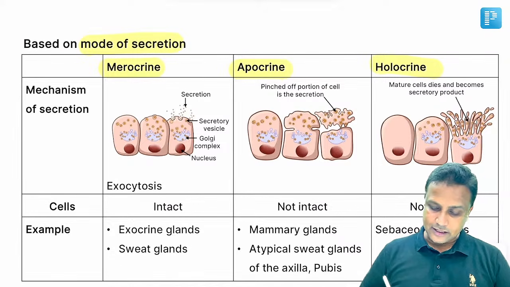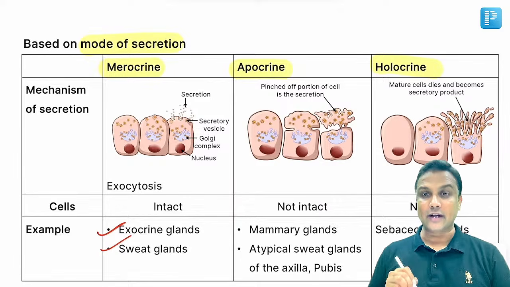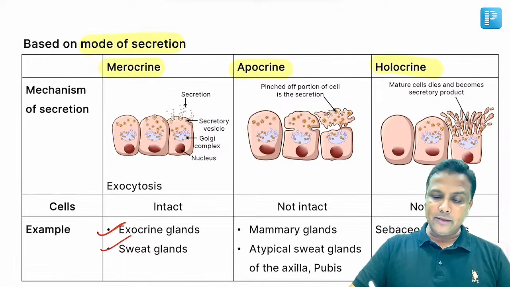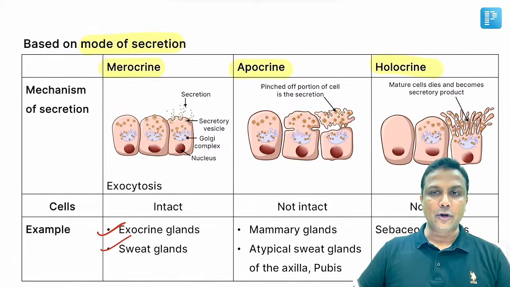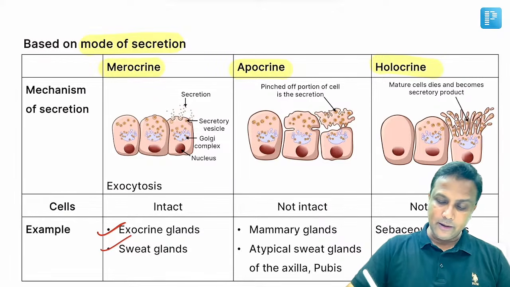And examples बहुत important है. This will be in exocrine glands and the sweat glands. Exocrine glands and sweat glands, they are secreting by which method? Merocrine secretion. Apocrine का मतलब क्या होता है? Whatever secretions are produced in the gland, they are going to the apical part, and that apical entire part of the cell itself is pinched off. पूरा पार्ट ही निकल जाता है. और ये होता है mammary gland में और atypical sweat glands.